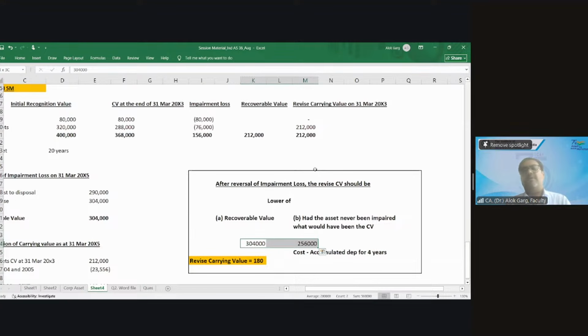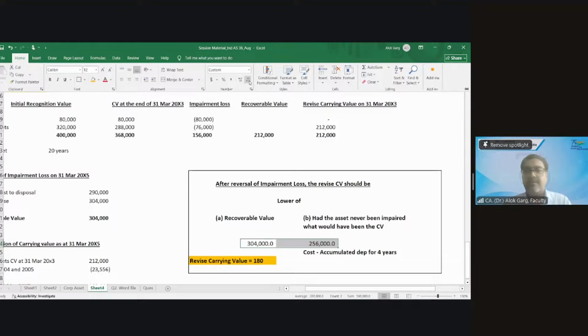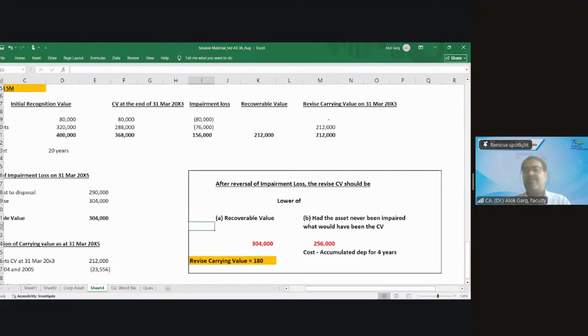2,56,000. Anyone have any doubt here? Any doubt on these two numbers? No. So after reversal of impairment loss, what should be my revised carrying value at 31st March 20x5?